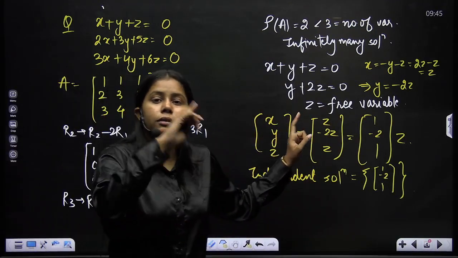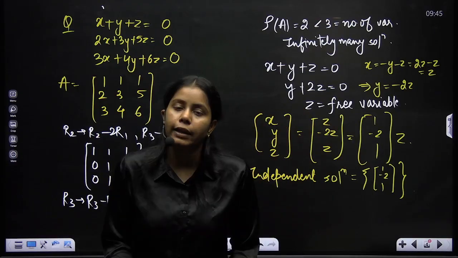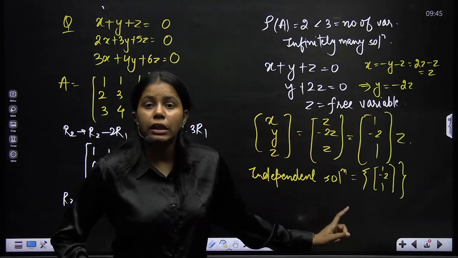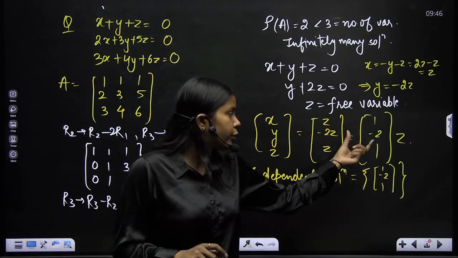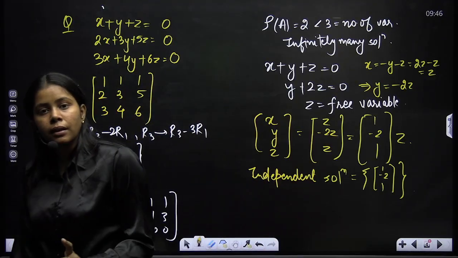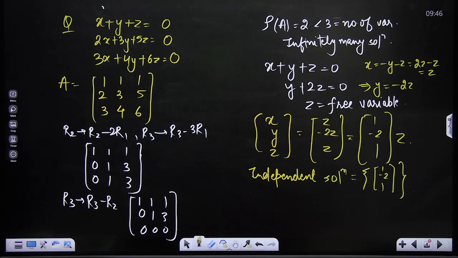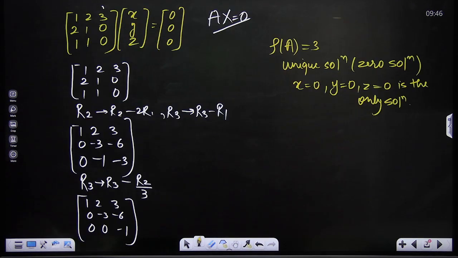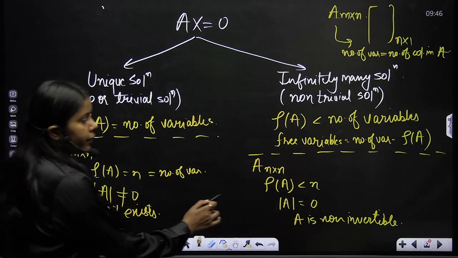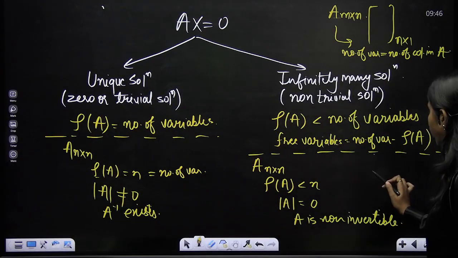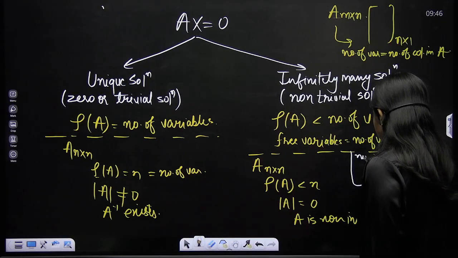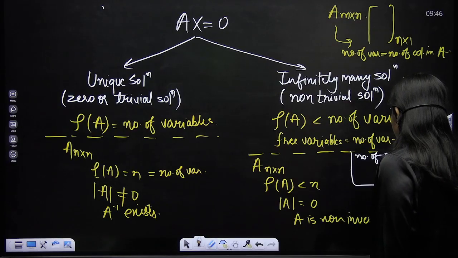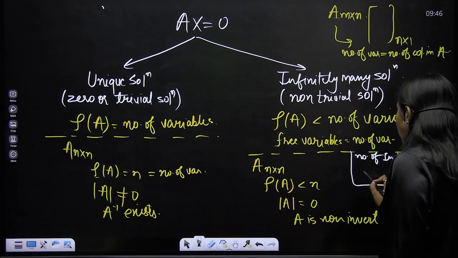If I talk about the solution set, it has infinitely many solutions, but when I talk about independent solutions, this is the only independent solution, because any other solution would be a multiple of this one. So that's why it has one independent solution, right? So that's how you find it. So in this formula, you can say that free variables is equal to number of variables minus rank of A. So one thing I can add here, how many independent solutions I'll get.